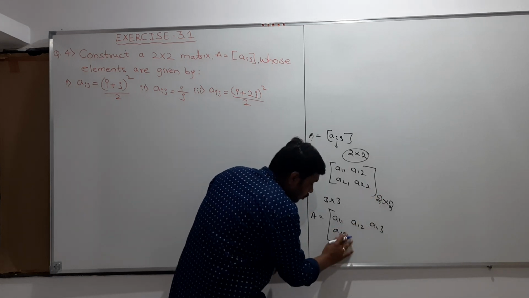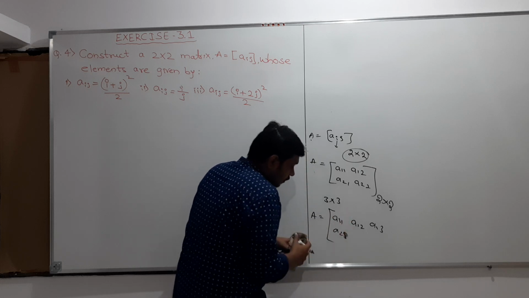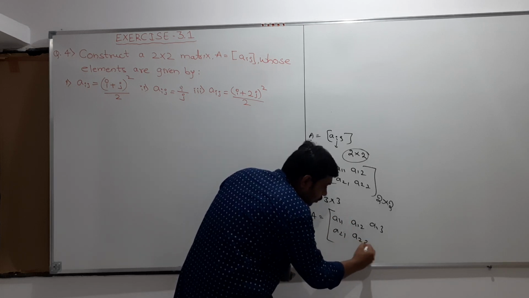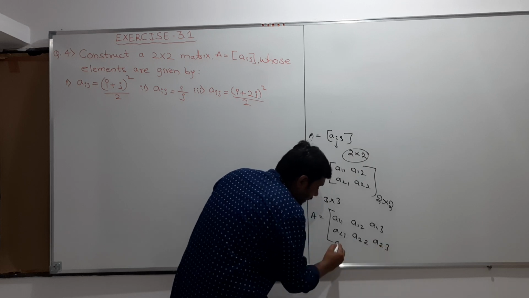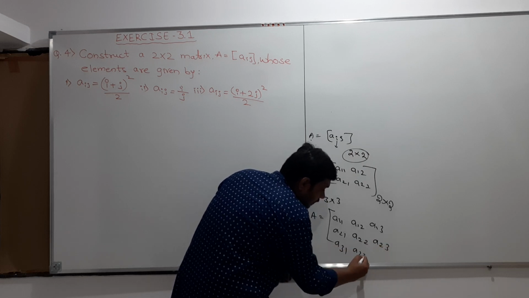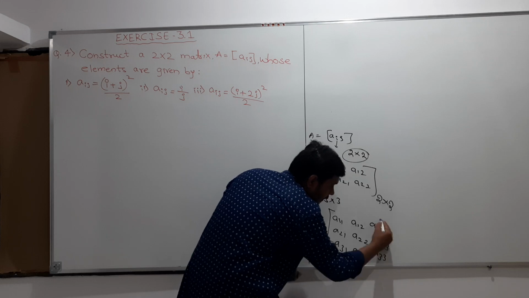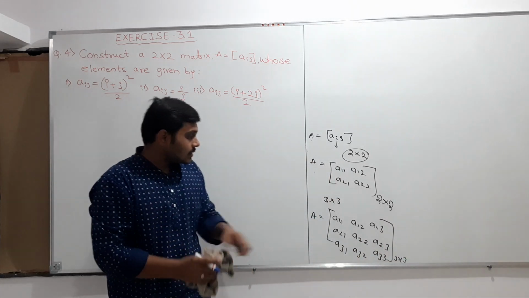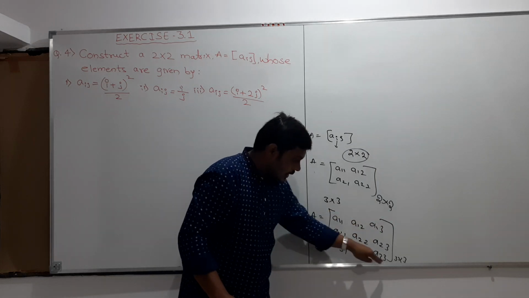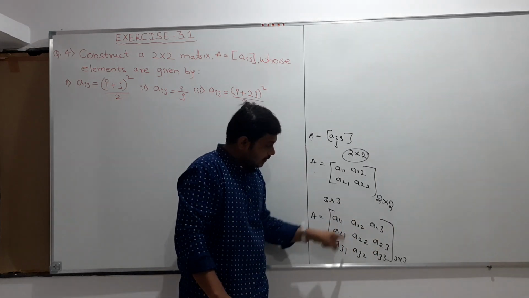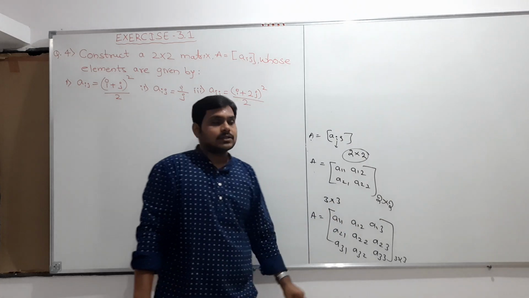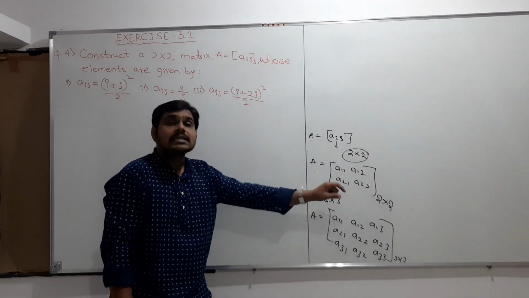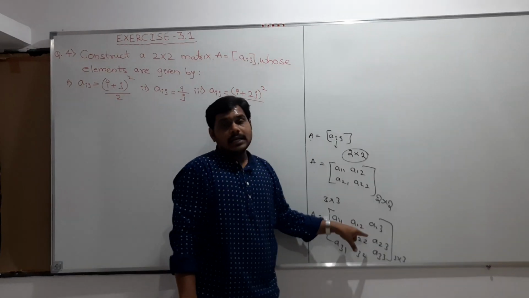here it is A21. A21 means second row first element, A21, A22, A23, and here it is A31, A32, A33. So this is the matrix of the order 3 cross 3 because 1, 2, 3, 3 rows are there and 1, 2, 3, 3 columns are there. So therefore this is the matrix of the order 3 cross 3. Generally the elements will be like this.